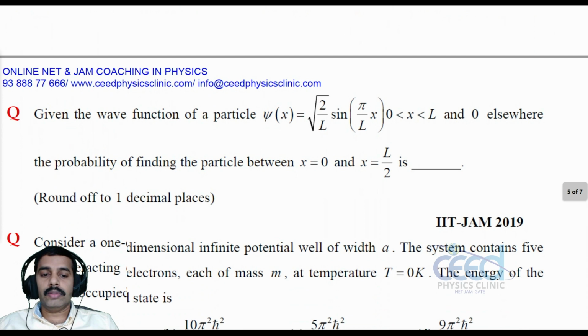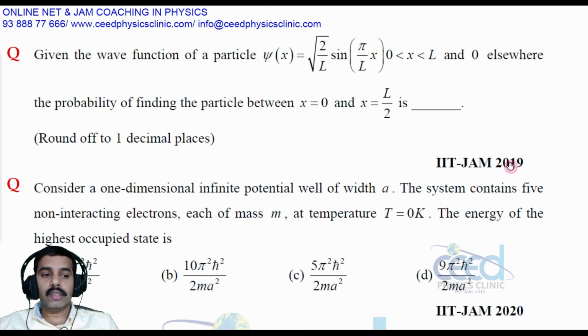Now we have another question here. Given the wave function of a particle psi of x equals root 2 by L sin pi x by L for 0 less than x less than L and 0 elsewhere, find the probability of finding the particle between x equal to 0 and x equal to L by 2. Round off to 1 decimal place. The normalized wave function is given. We already know this is the ground state wave function, right?